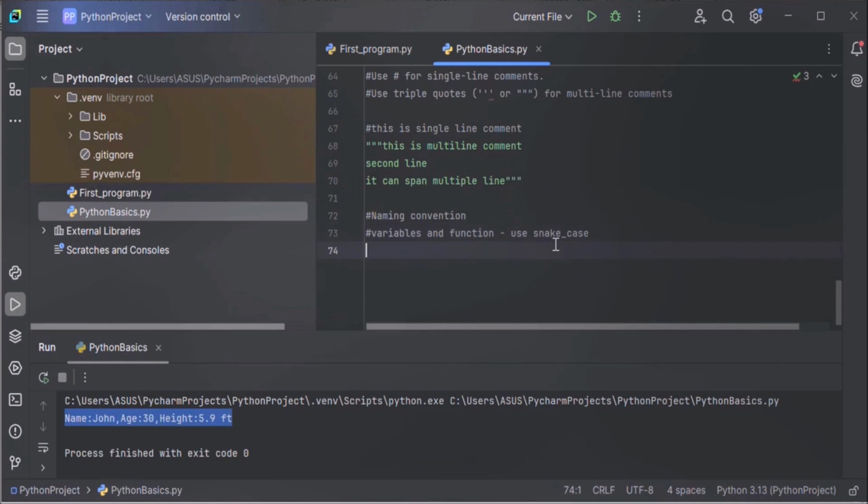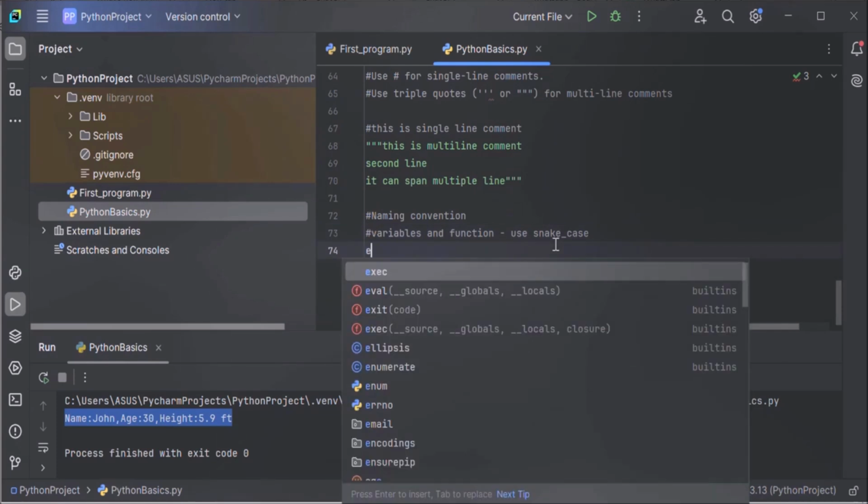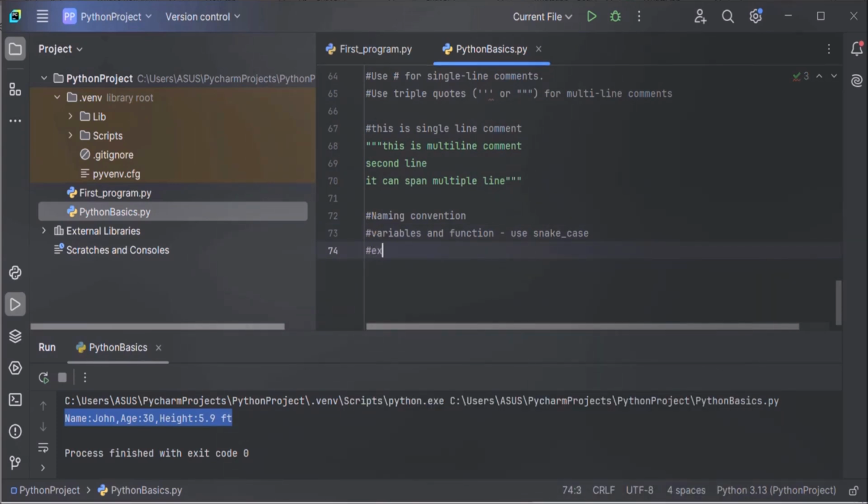For example, user_name. User is in lowercase and name is again in lowercase, but user and name are separated by an underscore. And for functions also, you have to follow snake case.